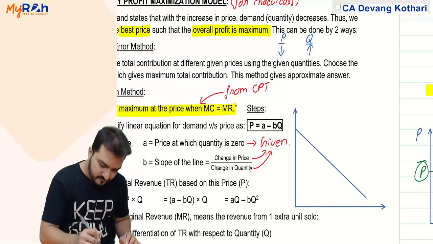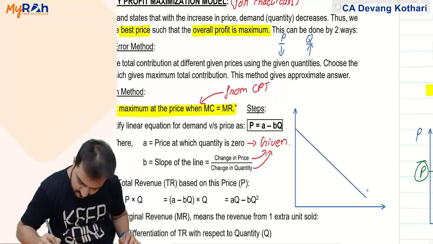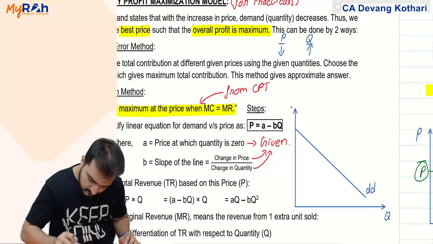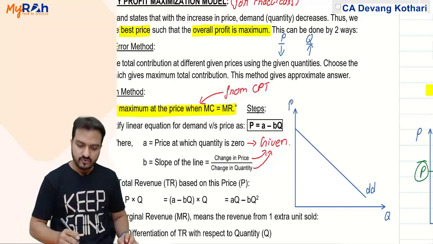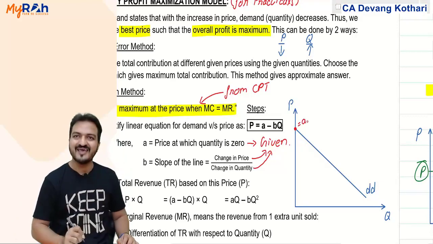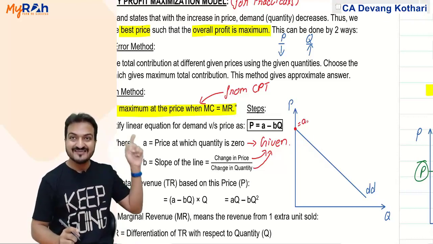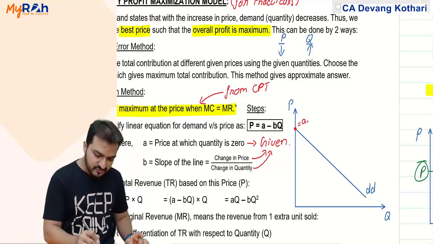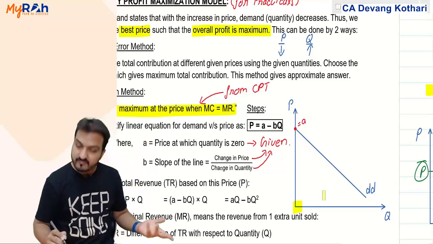This line here shows the demand, and you notice that this point on the y-axis here indicates A. Why? Because this is the point at which my quantity will be 0.